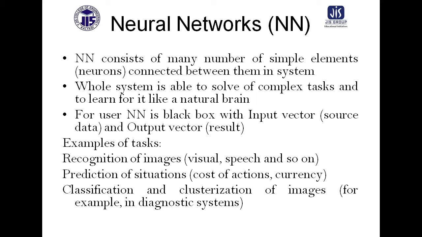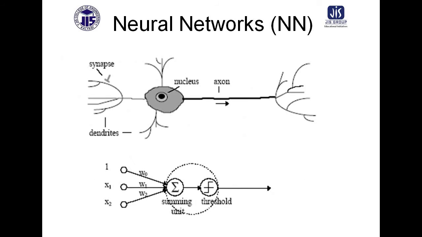For example, recognition of images. Recognition of images means what inputs are there? Visual, speech, these are the inputs. Prediction of a situation, that is, the cost of an action or the currency. And the classification and clusterization of images, that means yes, this image belongs to this object and this sound belongs to this person. These are the classification or clusterization that will be done. So this is an example of a neural network.